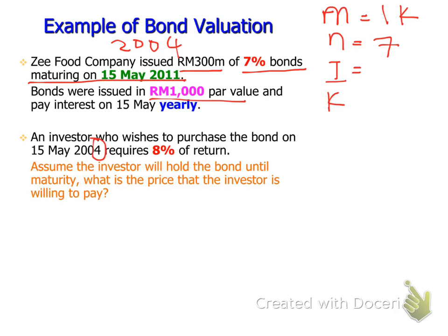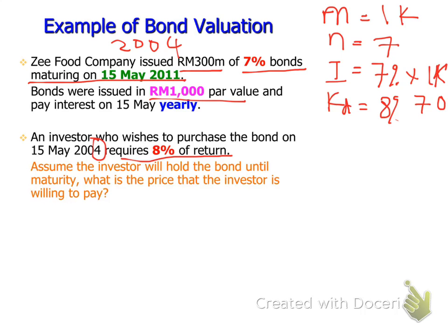And the interest, how to get the interest? If you look at this, 7% coupon rate times your par value of 1,000, so the total interest you should have is 70. And the last one is KD. If you look at KD, cost of debt, here is 8% required rate of return. So this one is 8%. Basically this is the information that you need.